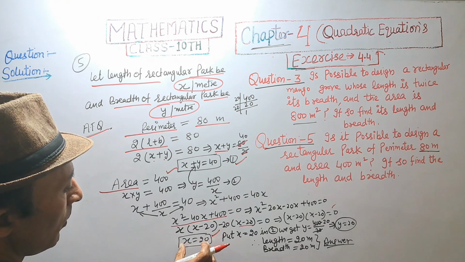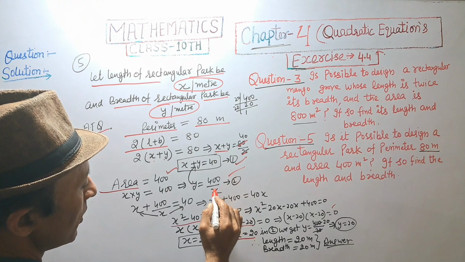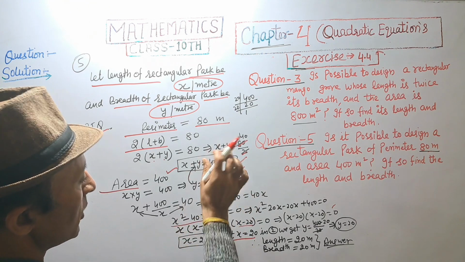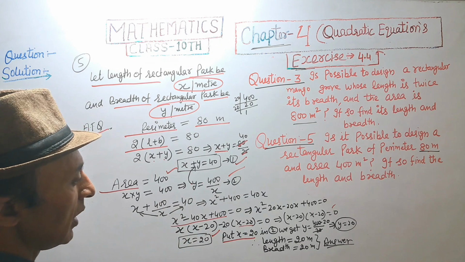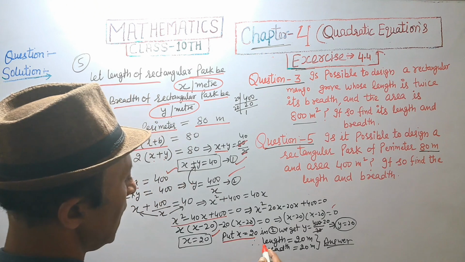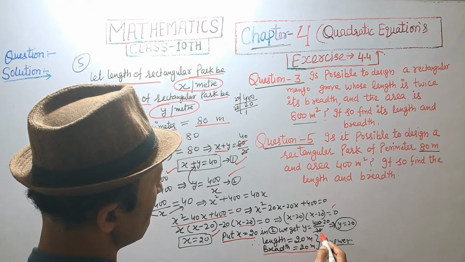And putting the value of x equal to 20 in equation second, 400 divided by 20, 20s are 400, and we get the value of y, that is also 20. Length equal to 20 meter and breadth equal to 20 meter.